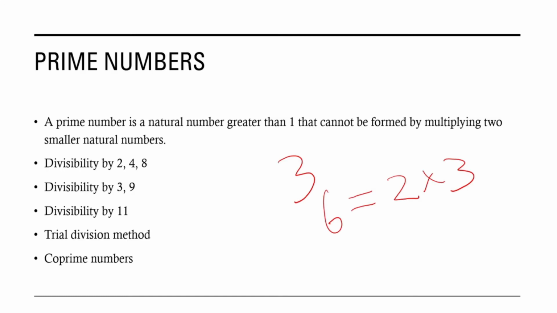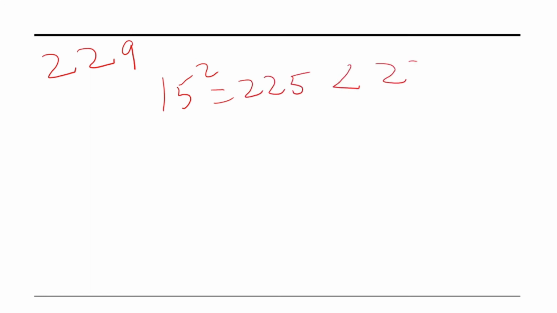So this is how we can use various rules to check whether a given number is divisible by 2, 4, 8, 3, 9, 11. Now, the next method we have is the trial division method. In this method, we take the given number. Suppose the given number is 229 and we have to check whether it is a prime number or not. Now, we have to find the square number which is less than the given number. The square number less than 229 is 15 squared. 15 squared is 225, which is less than 229.